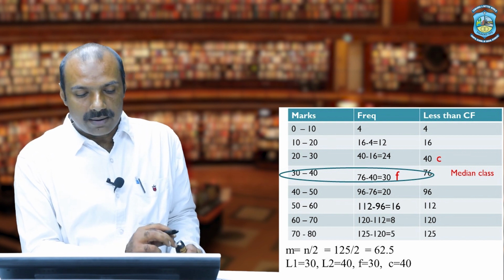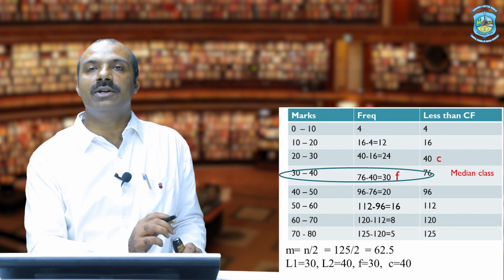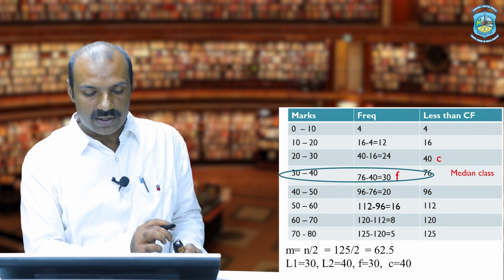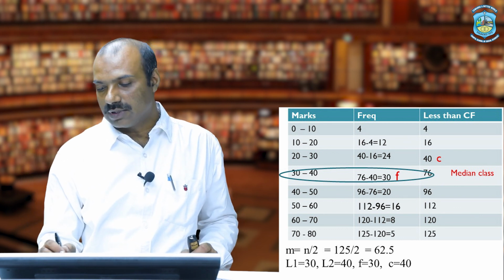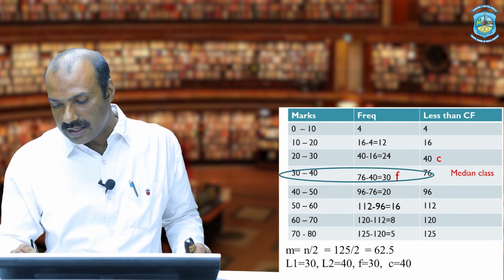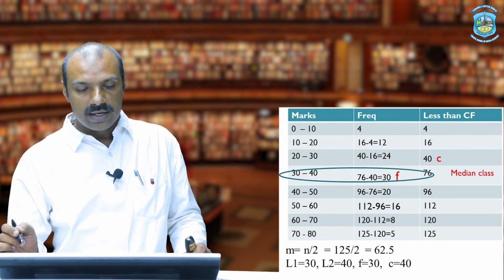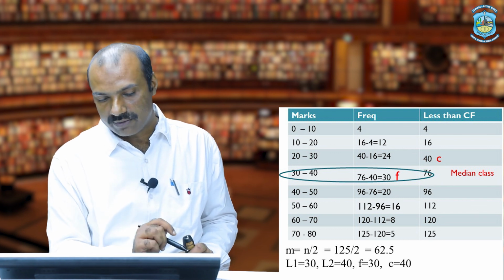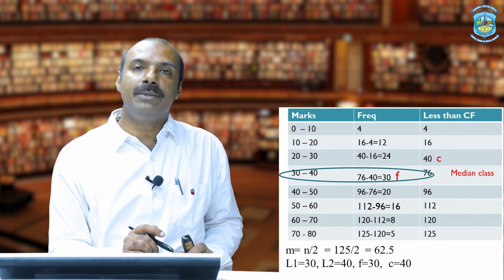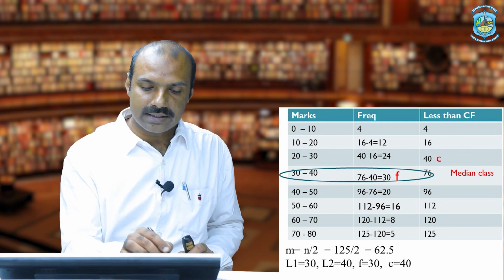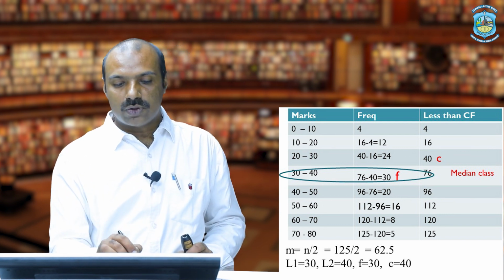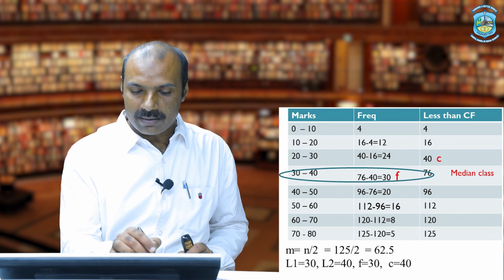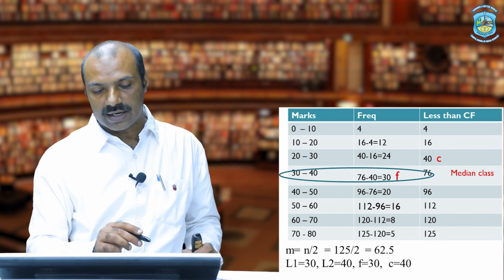After getting the median class, we have to find all other values of the variable from the formula. As we know, M is equal to L1 plus n by 2 minus CF upon f into i. So n by 2 we have already calculated as 62.5. L1 is the lower limit of my median class, in this case it is 30. L2 is the upper limit of my median class, that is 40. Why are we calculating L2?